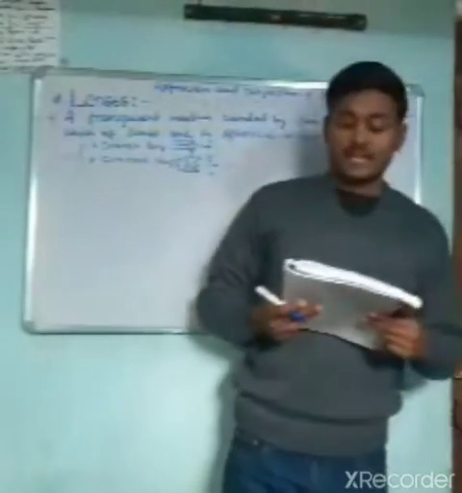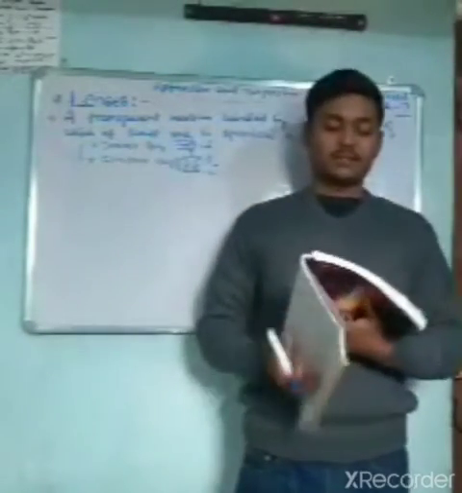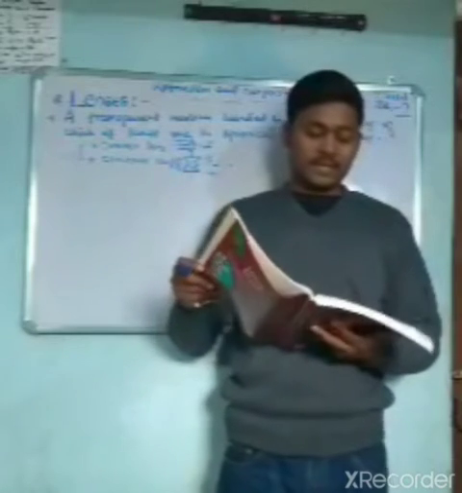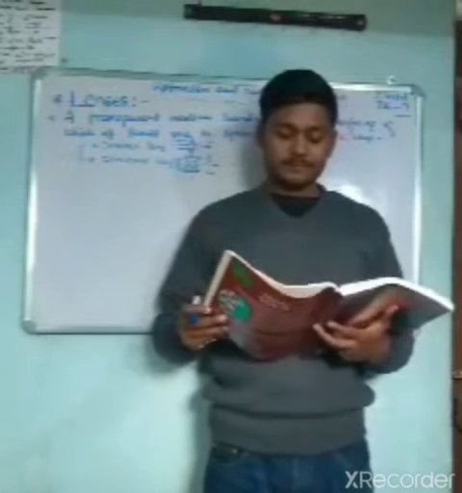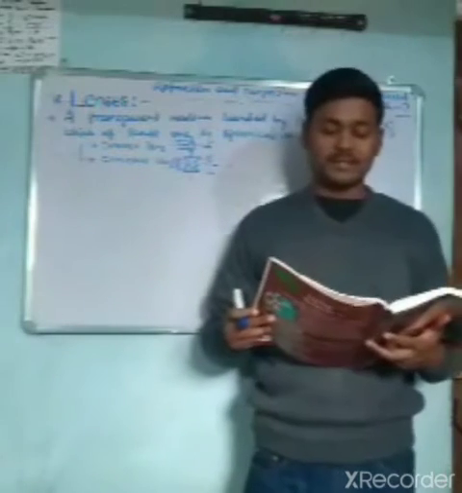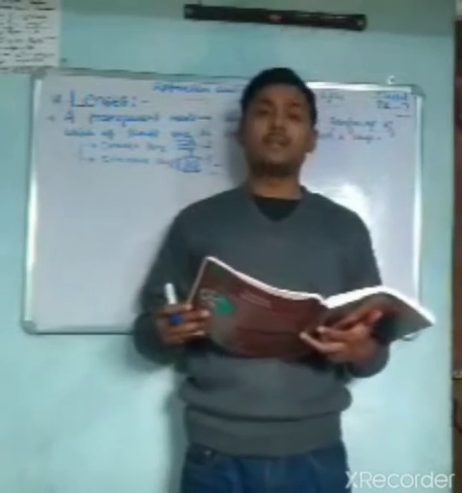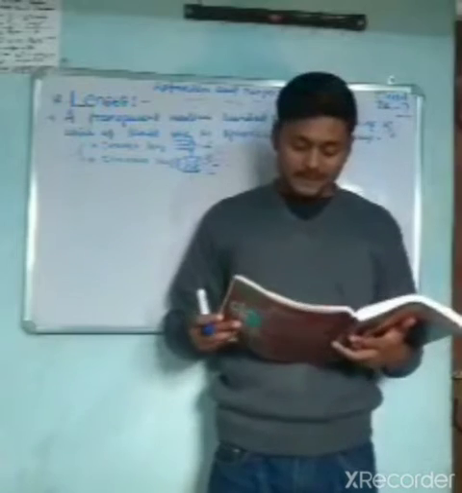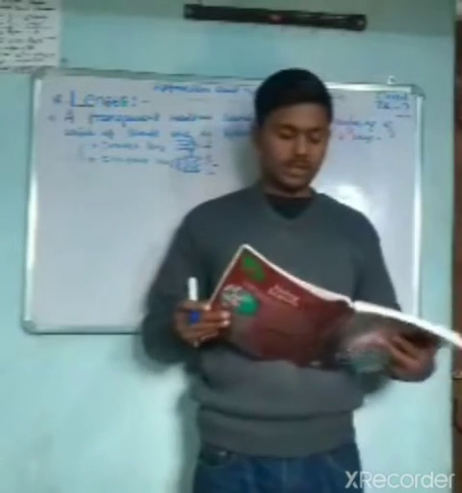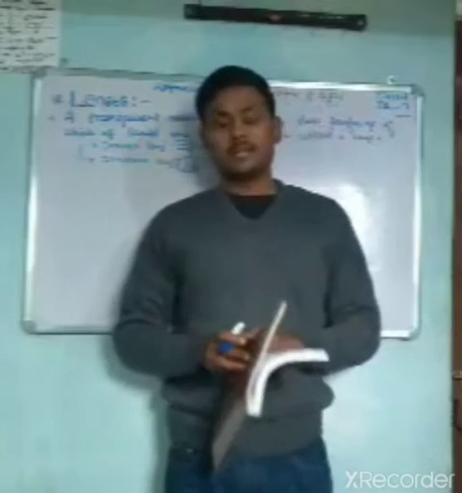Okay, what is the principal focus? This is the principal focus, where all rays of light come at a point, or we can say the point where all rays of light converge. So you need to define each and every term related to lenses, like principal axis, optical center, and principal focus. The distance between the optical center and the focus of a lens is called focal length. So this is all about the terms related to lenses.